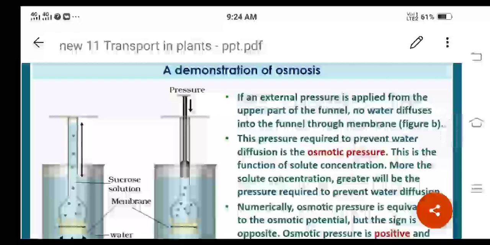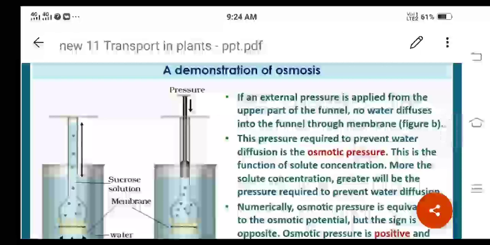Because we apply external pressure from the upper part of the funnel, it will stop the entry of water molecules into the funnel.